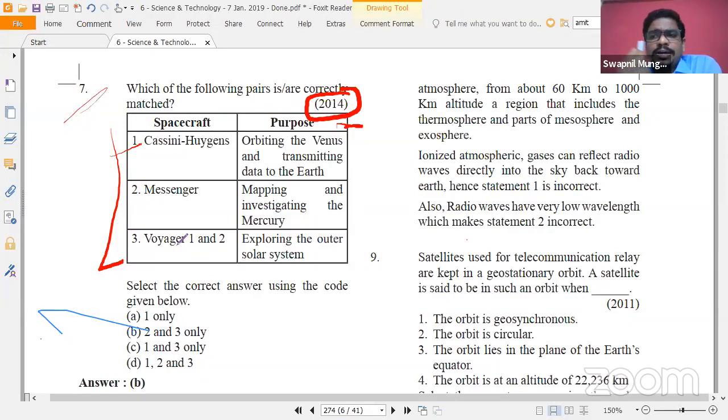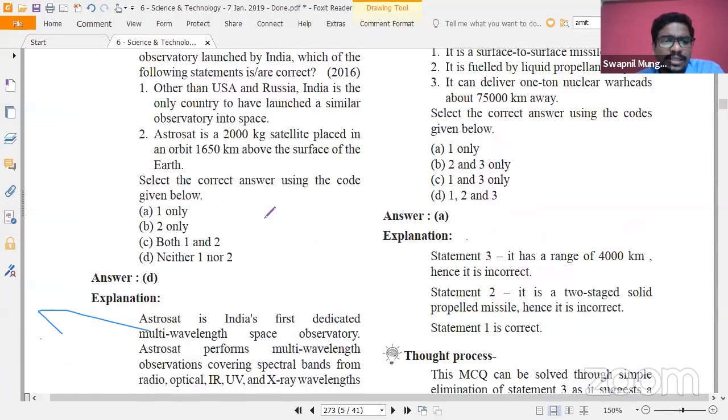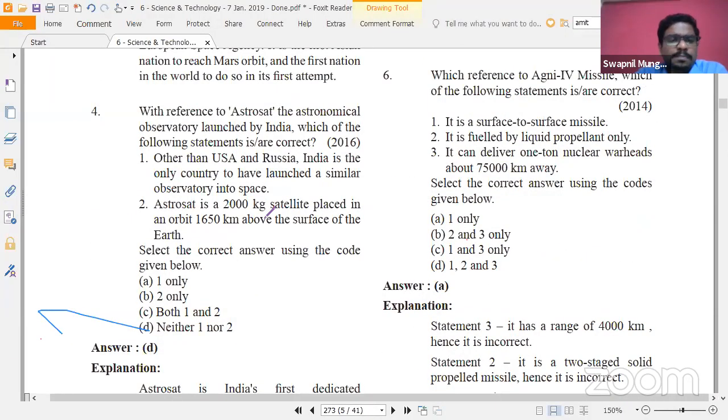You must know the name of that technology. You should know the full form, and if it is easily readable, you can easily remember that full form. What is the purpose or objective of that, and on which particular planet or star that mission is being sent. These 3-4 details are the only details that you should be aware of. There are a few more details that have been asked by UPSC in the past, like for example, Astrosat.